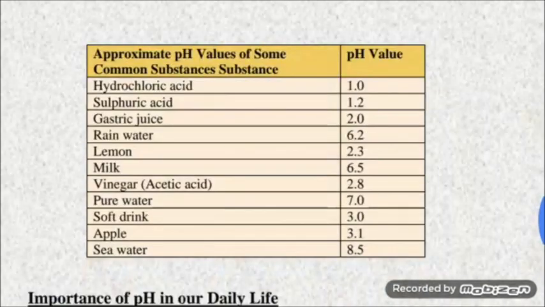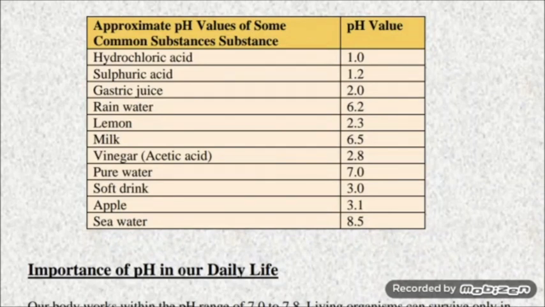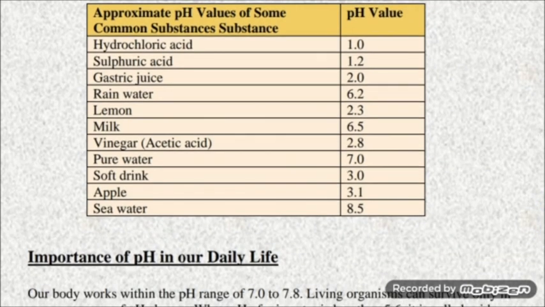Here is a table listed. You can see the approximate pH values of some common substances, and the pH values are: for hydrochloric acid, HCl, 1.0, sulfuric acid 1.2, gastric juice 2.0, rainwater 6.2, lemon 2.3, milk 6.5, vinegar, acetic acid, 2.8, pure water 7, which is neutral, soft drink 3.0, apple 3.1, seawater 8.5.